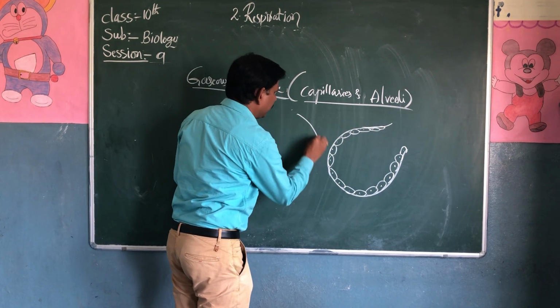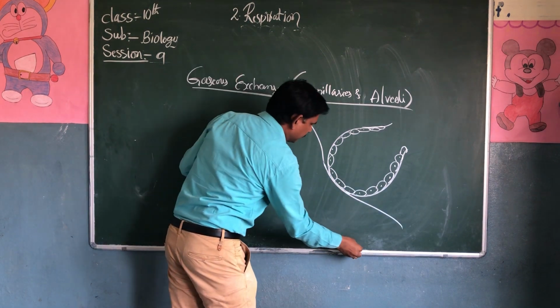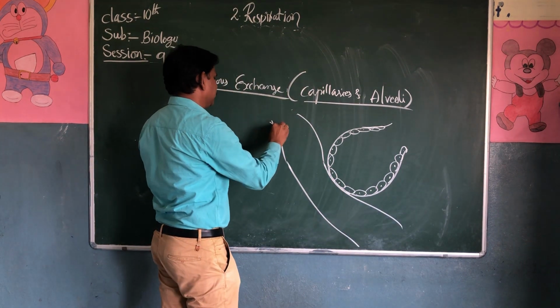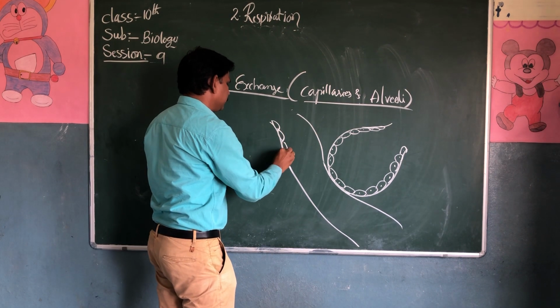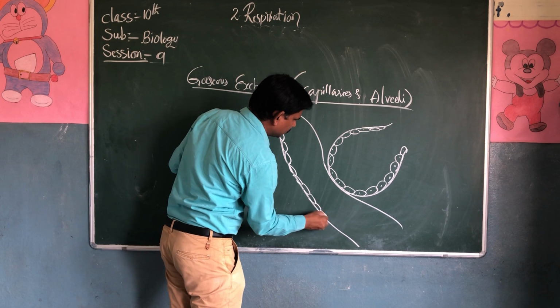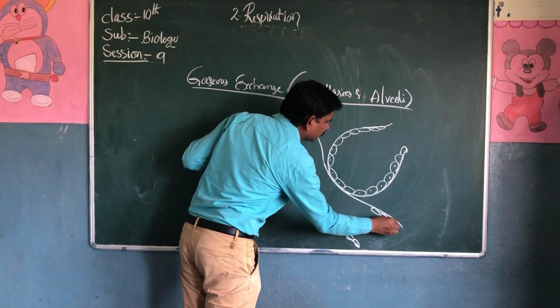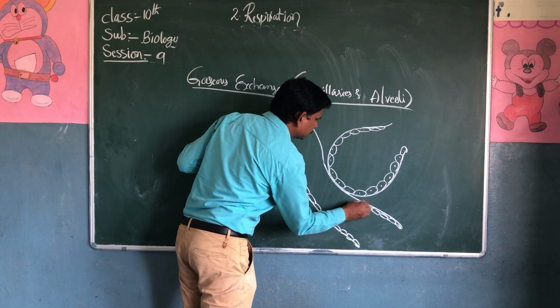In these alveoli, there are blood vessels. Blood capillaries are present. In the blood capillaries, blood is always flowing from one part to another.